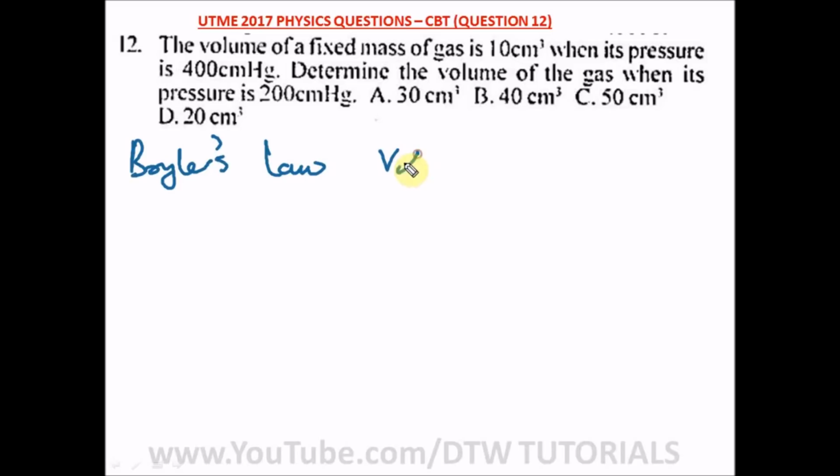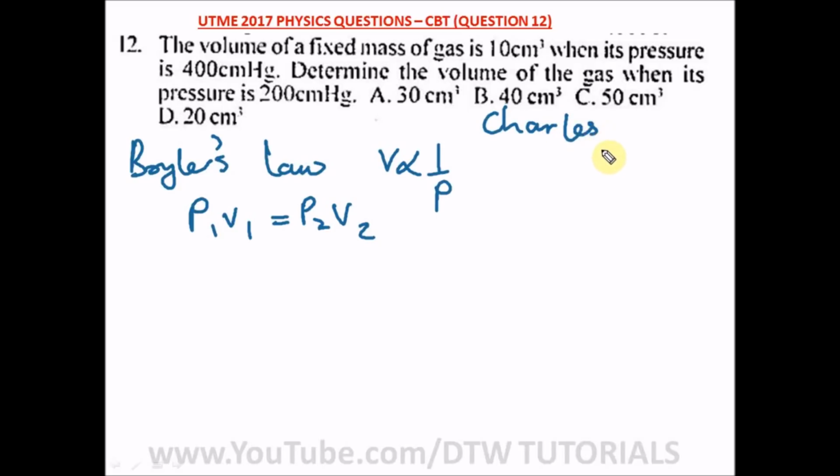Boyle's law is that volume is inversely proportional to pressure, where you have the formula P1 V1 is equal to P2 V2. Also, to remind you, Charles' law relates volume to temperature, where V is proportional to T, therefore the formula is V1 over T1 equal to V2 over T2.